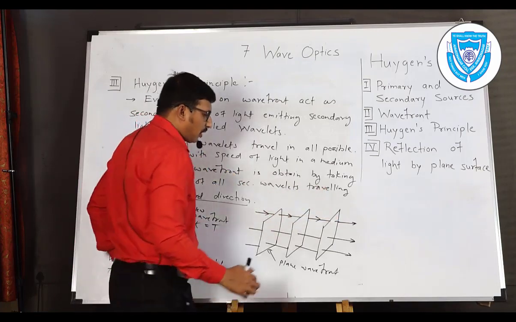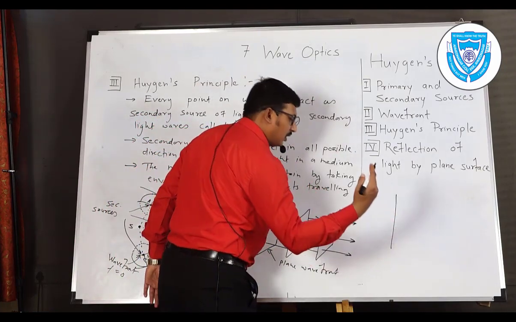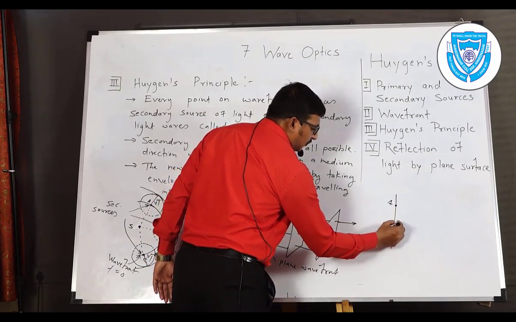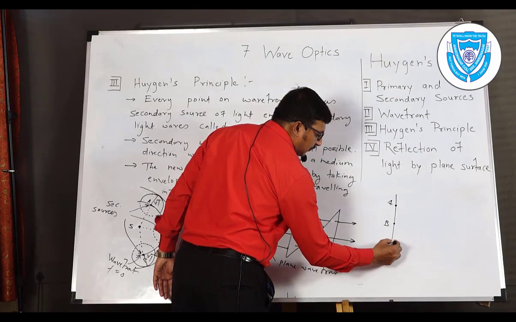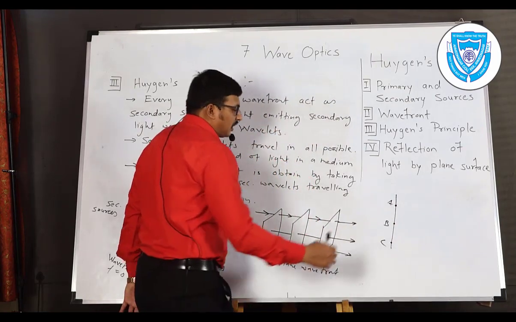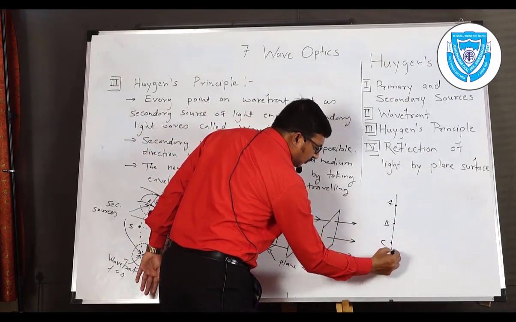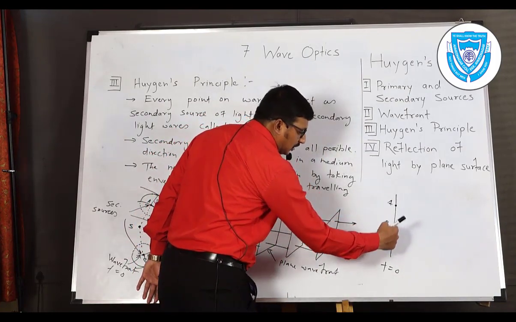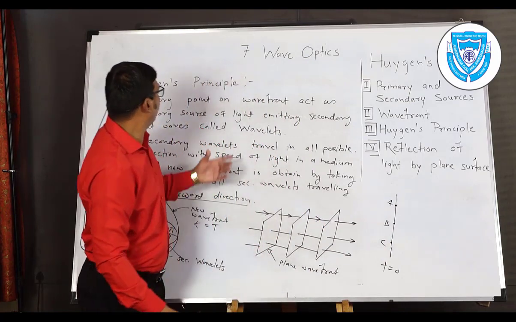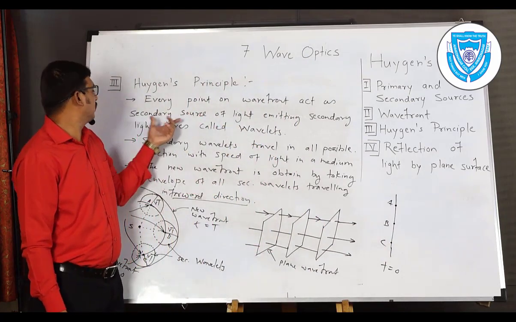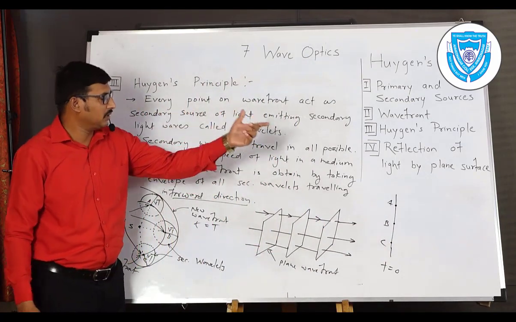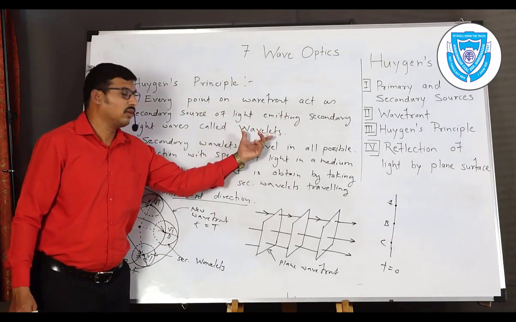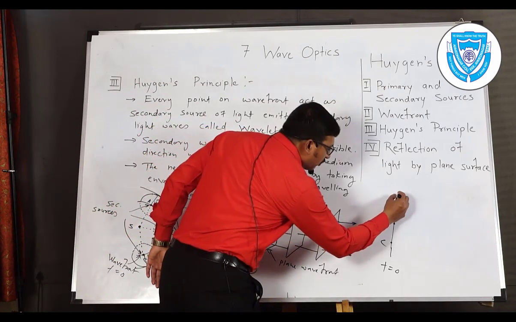Now we have small construction. Suppose we consider these will be side view of plane wavefront. This point is suppose A, second point suppose B, and this point is suppose C. Now these wavefront at time t is equal to 0. Now point A, B and C act as secondary sources of light, emitting secondary light waves called wavelets. So these wavelets will look like this.